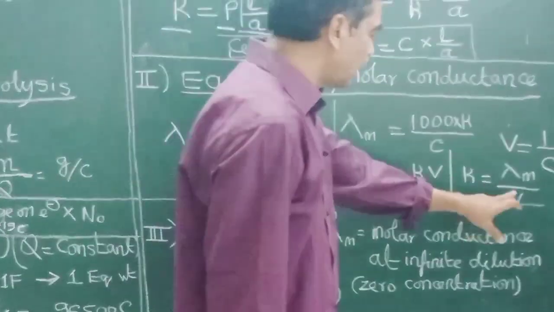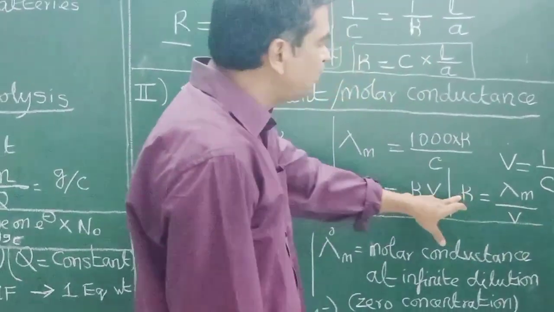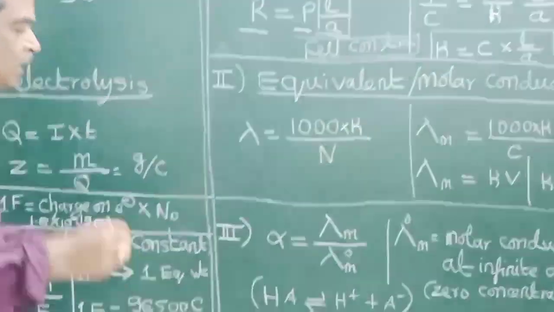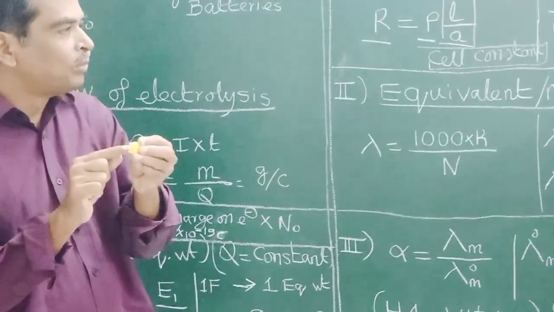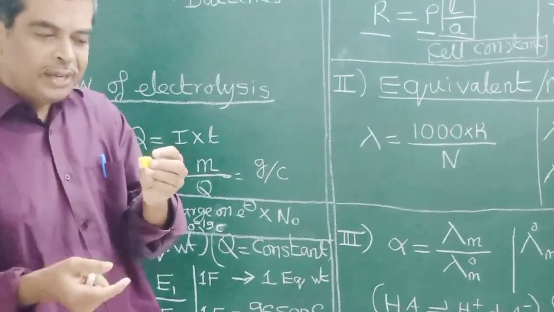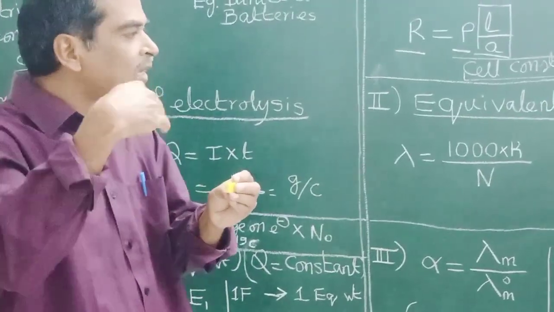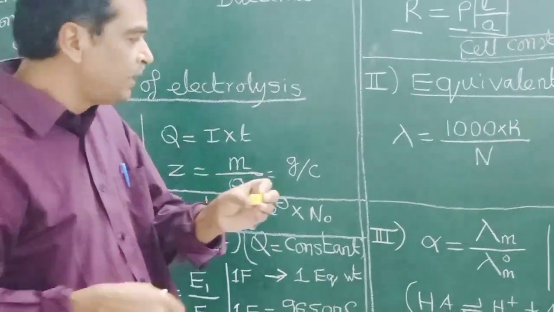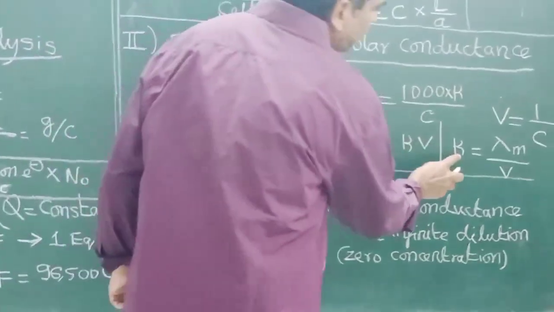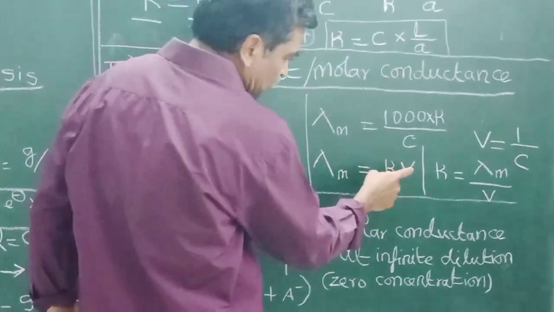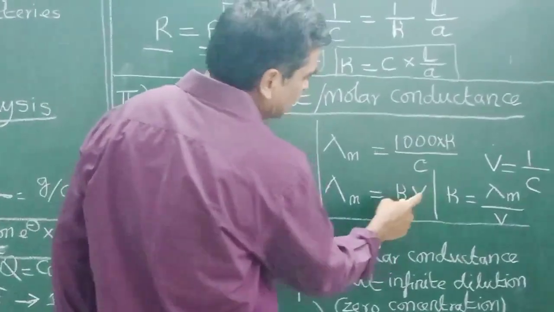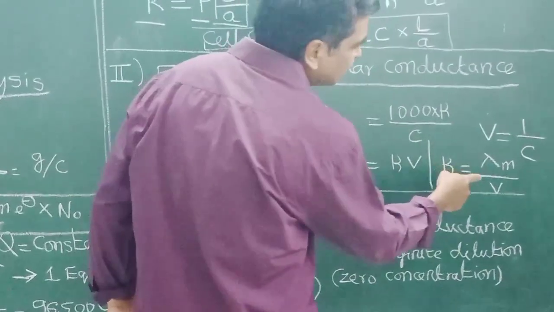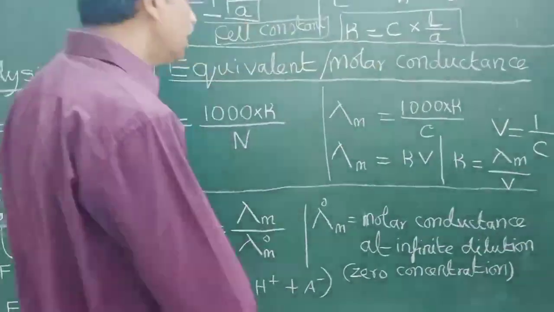Therefore, as the dilution increases, specific conductivity decreases because the number of ions present in 1 cc of the solution decreases as we increase the dilution. Also by this expression, as dilution increases, the equivalent conductance increases, whereas the specific conductance decreases with the increase in dilution.